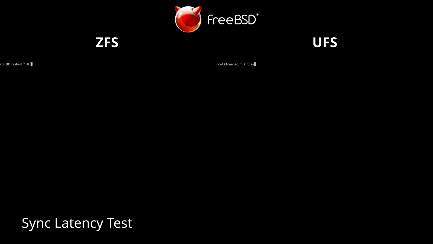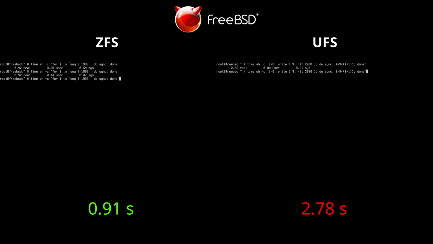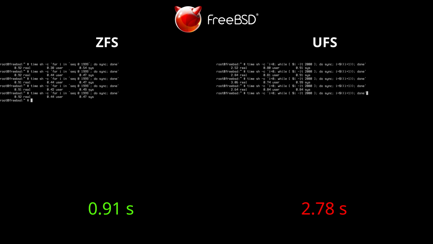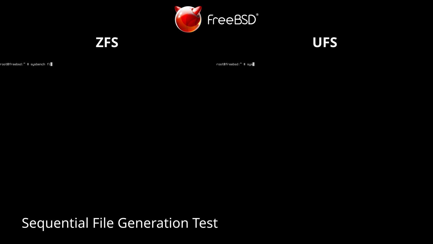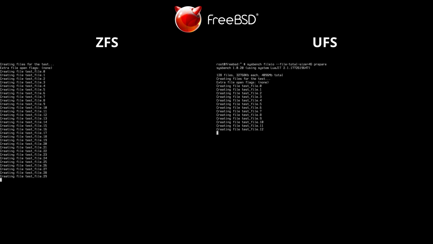We execute a loop that calls sync 2000 times to force writing buffers and measure the total synchronization cost of the system. With time, we evaluate the overhead of repeated sync, analyzing how long it takes the kernel to flush caches to disk constantly. This test writes nothing, but Z groups writes and avoids repetitive flushes, while U forces flushes and may involve write-back. We prepared the Sysbench FileIO benchmark by creating a 4 GB dataset on disk to simulate a real file access workload effectively.